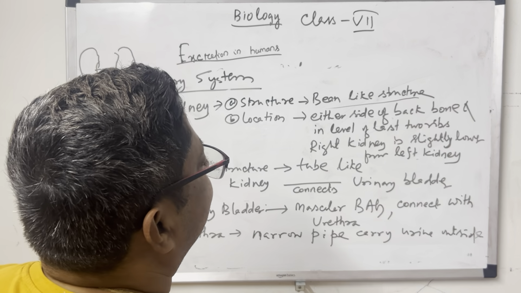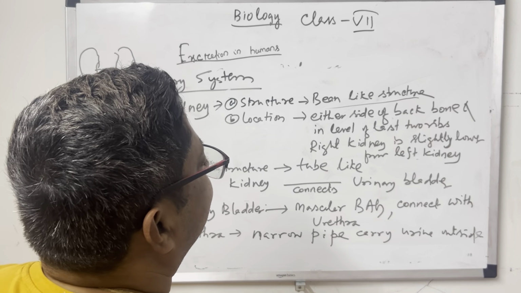Just see here, these 2 are the kidneys. I have told you 4 organs mainly responsible for the excretion system. This tube is the ureter, and here is the bladder. All the urine is stored here, so it is a bag-like structure called the urinary bladder.